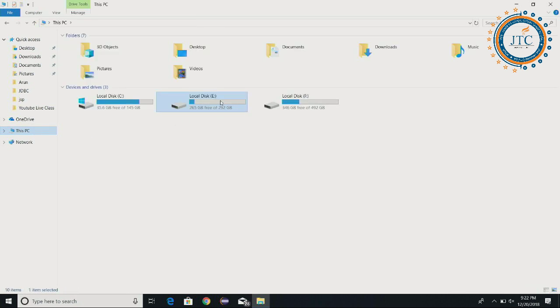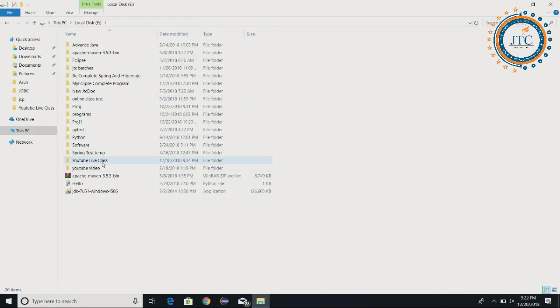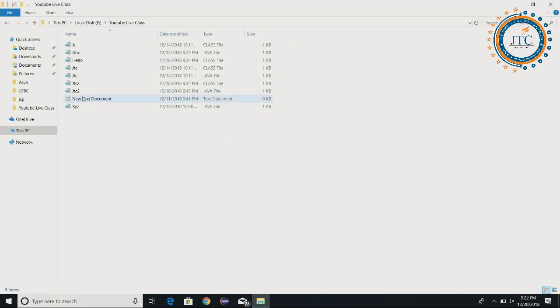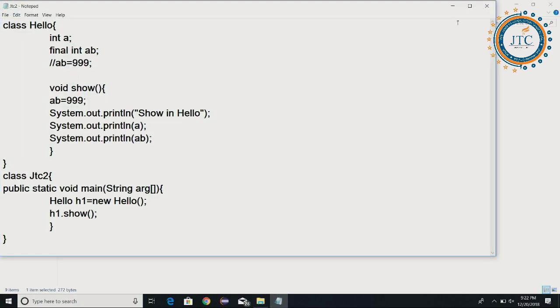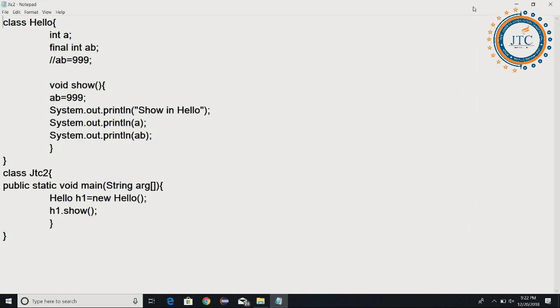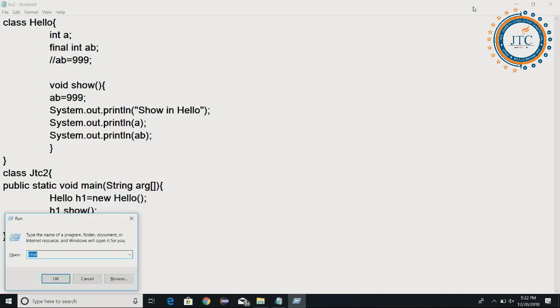Let's have a look. We are in the YouTube live class folder, and here is test 2. In this we can write the program and save it. That is one way. Second, instead of writing all these things in a lengthy process, do you think we should go for JShell, which was introduced from Java 9? Reply to me in the comment box. Shall we go for JShell?